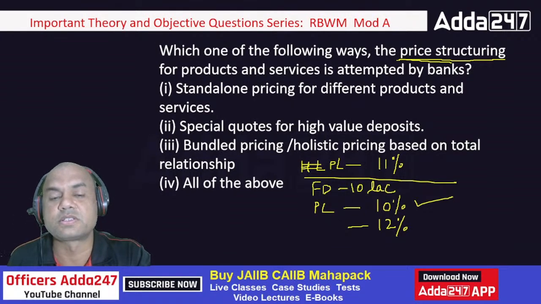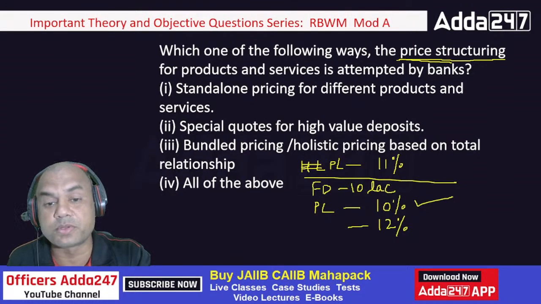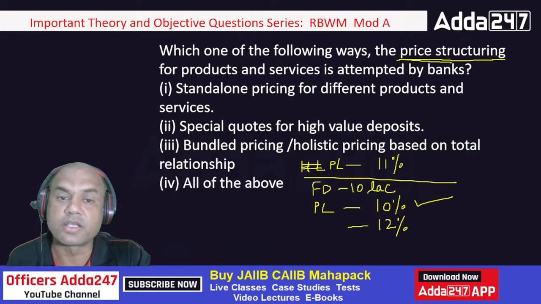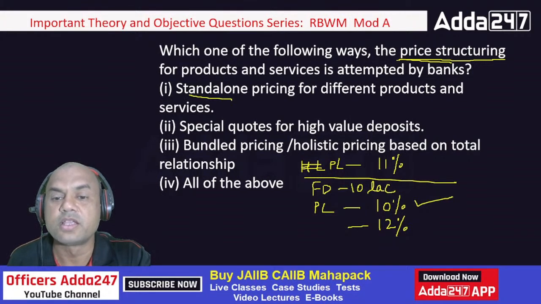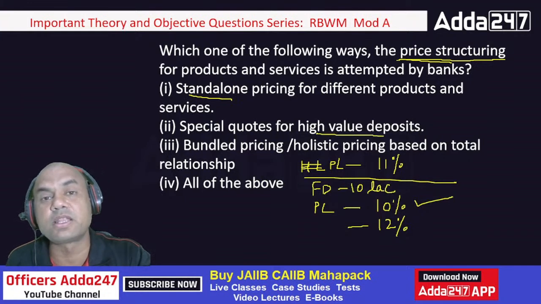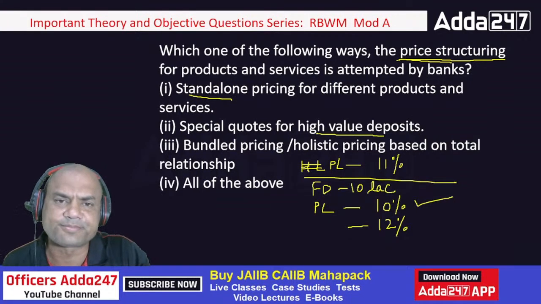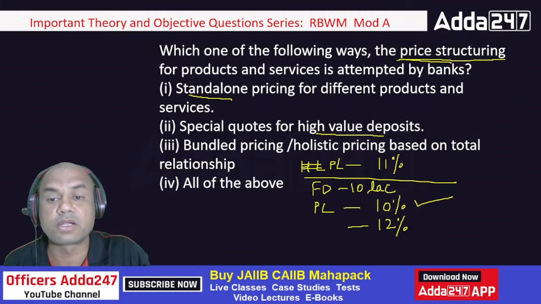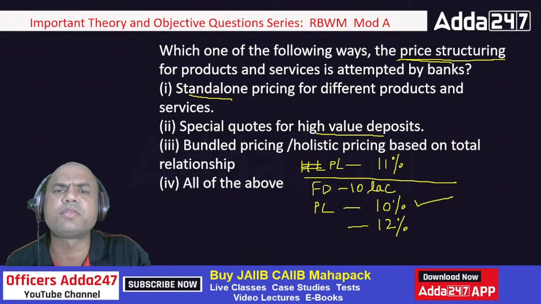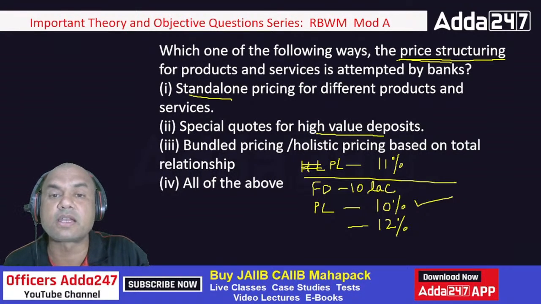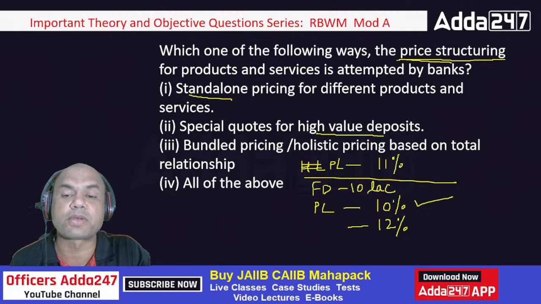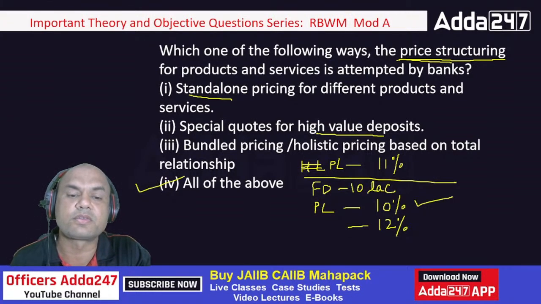So now look at the options. Standalone pricing for different products and services. Special codes for high value deposits. Bundled pricing, holistic pricing based on the total relationship, and all of the above. So, if it's a regular normal customer who's not having any relation, then it is standalone. Special codes for high value deposits: if somebody is giving me huge deposits, 50 crores, but that is not allowed in our retail banking. But even if somebody is giving it, then we can speak to the treasury and get higher rates. Bundled holistic pricing means this example. So the answer is all of the above, isn't it?